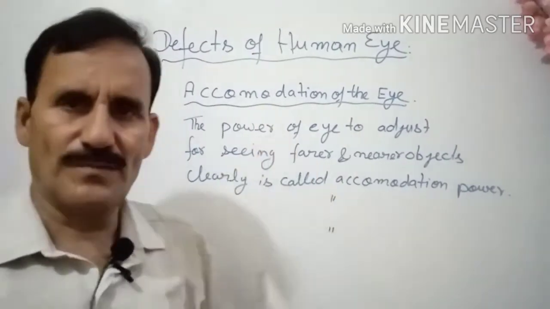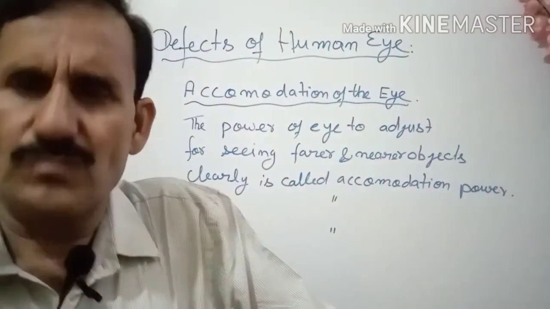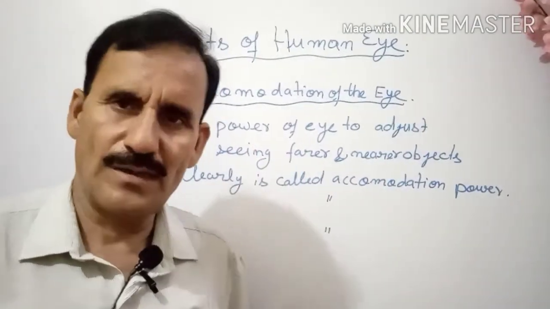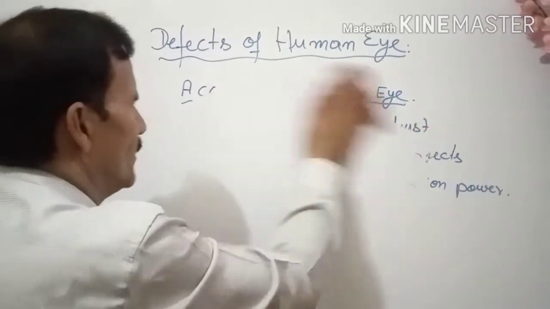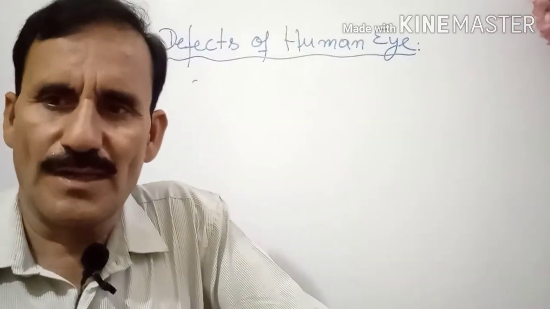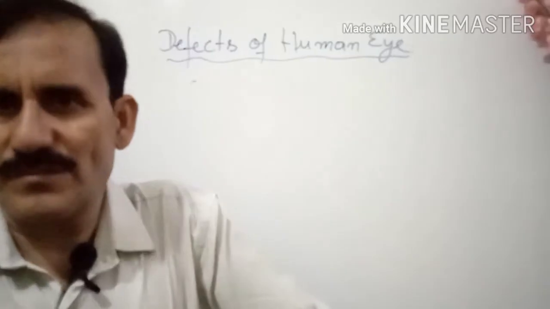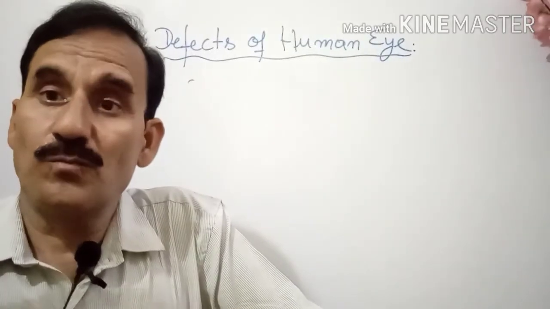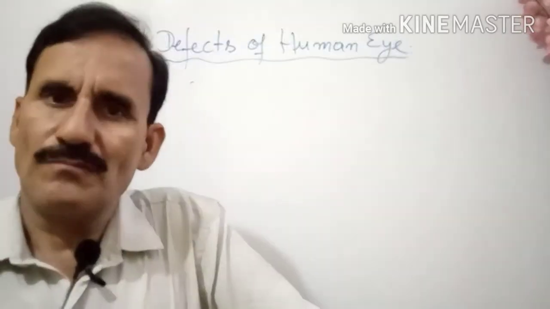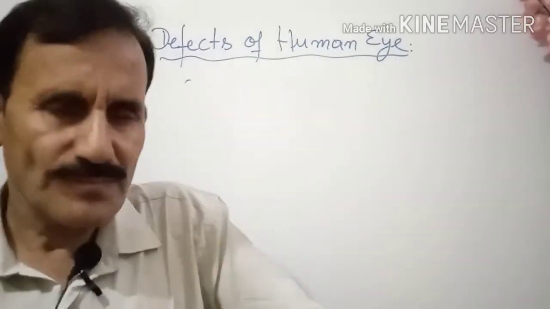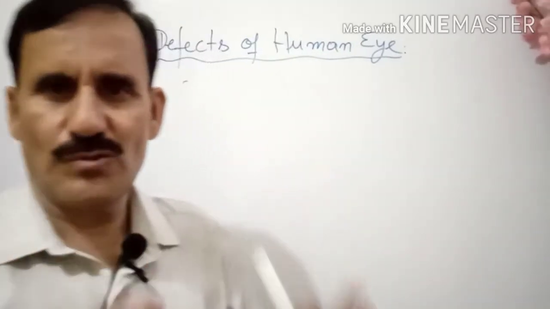Actually it happens to everyone, but it is noticed in a few. So when you are growing old, you are having this problem. So we are using bifocals as advised by doctors. And what is the physics you have understood? For the nearer, you are using a convergent lens, and for the farther objects, you are using a divergent lens. So both types of lenses are used. Bi means two. That's why we are having bifocals. Okay. Now that is all about the defects of the eye, up to your level.